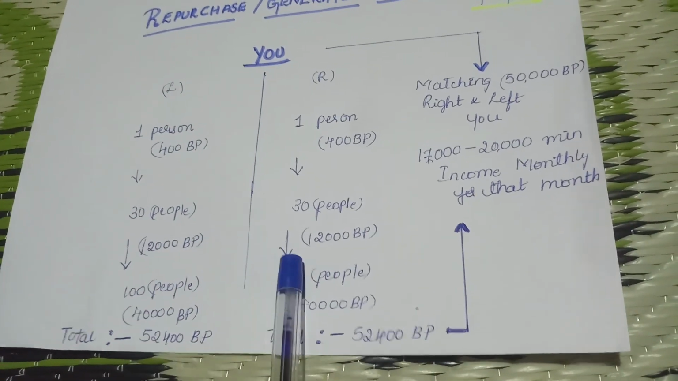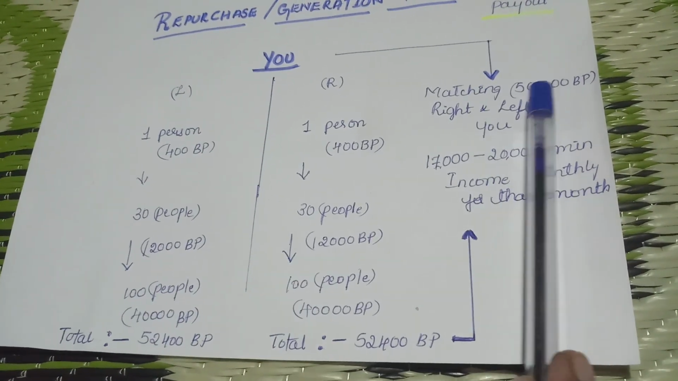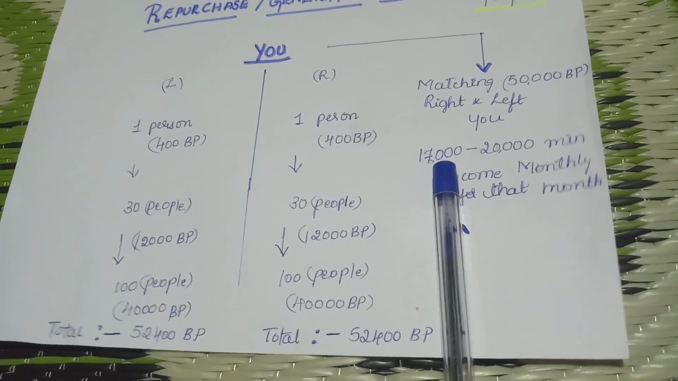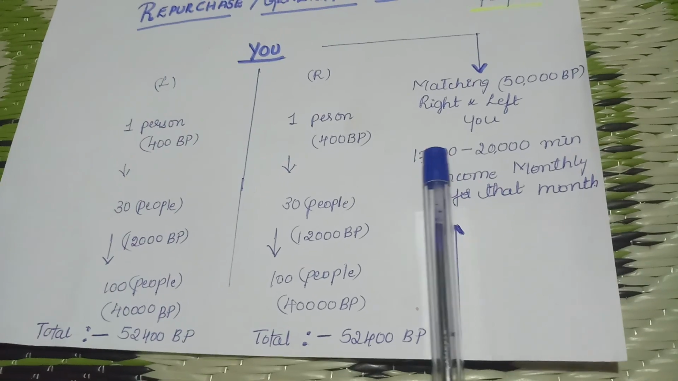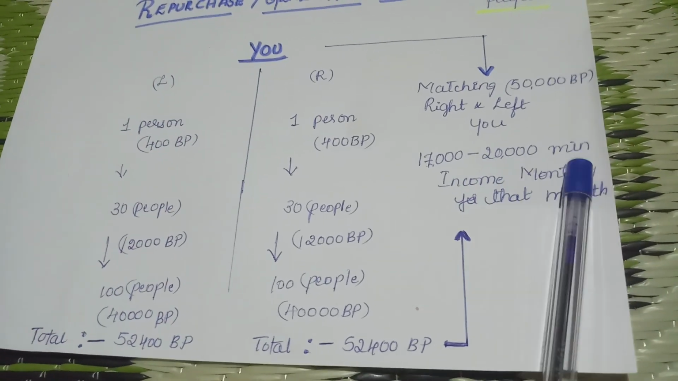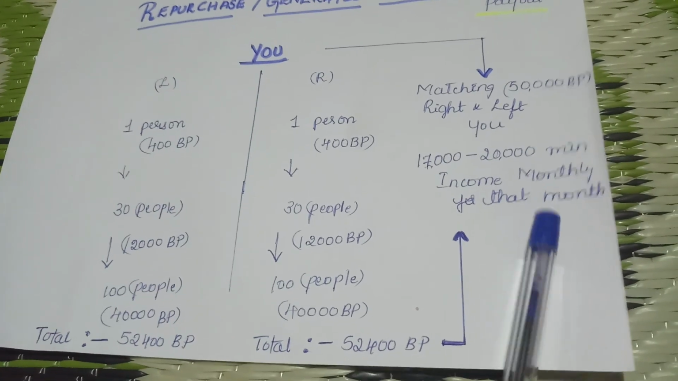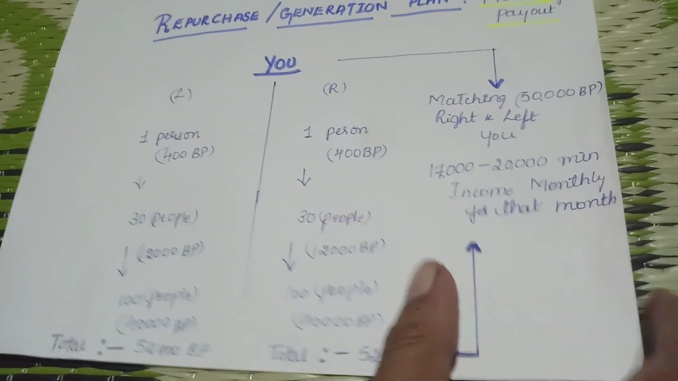Again guys, the accumulation process happens. The matching of 50,000 BP on left and right hand side. Again, you will be over there. You will get, other than your binary income, 17,000 to 20,000 minimum income monthly. That is for that particular month. Guys, just imagine how the process runs, how you can earn over here.